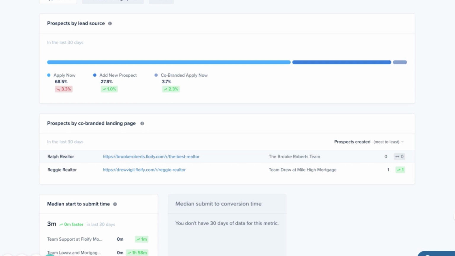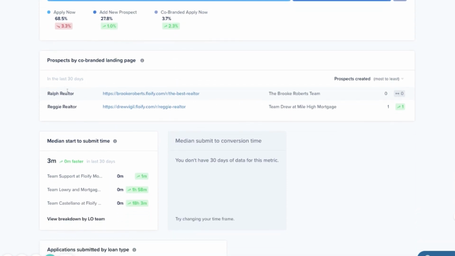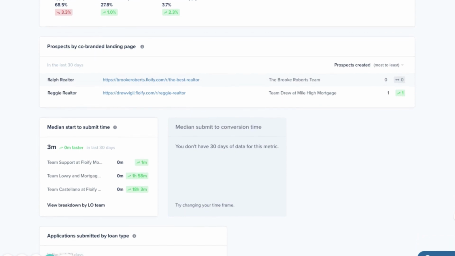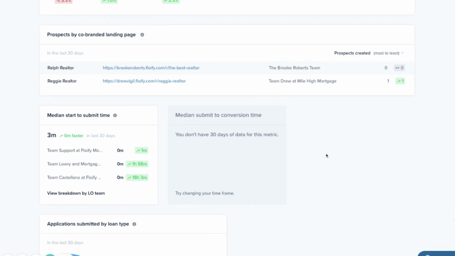And then a co-branded Apply Now page. So if you're working with realtors and you've set them up with their own co-branded landing pages, any borrowers that come in will be tracked right here, and you can see how many of those loans were started that way. All right, and then you can also see which realtors or partners have been sending business your way. So you can see that Ralph Realtor here, although there's 0 now, perhaps he did in the past. And then Reggie Realtor, within the last 30 days, had 1 borrower come in through his co-branded landing page. All right, so that's good. So you can see traffic coming in through those partners.